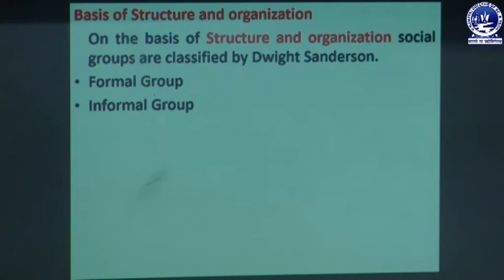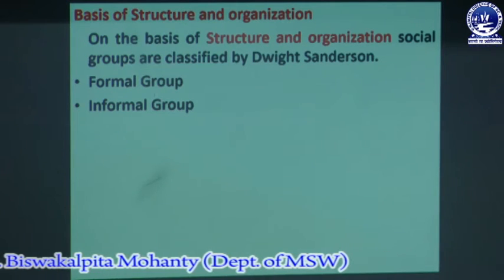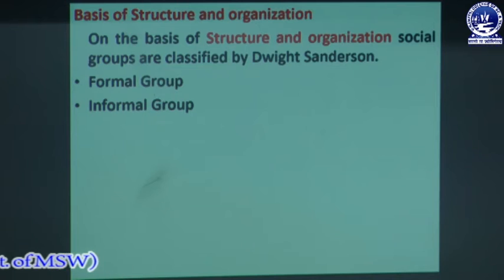A formal group has rules, regulations, schedules and roles, but in an informal group there are no rules and regulations, and members are free to do anything. An informal group provides relaxation and reduces stress. Members are involved in fun activities, which help keep people in good social health and welfare.